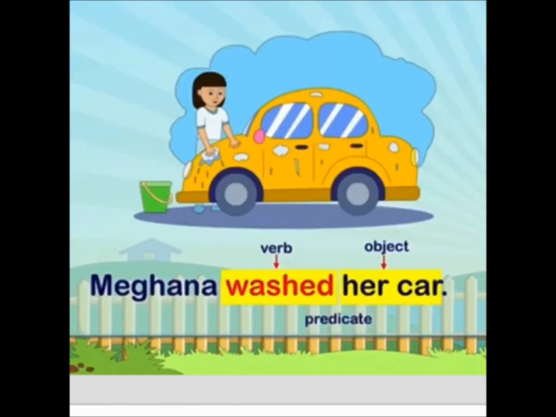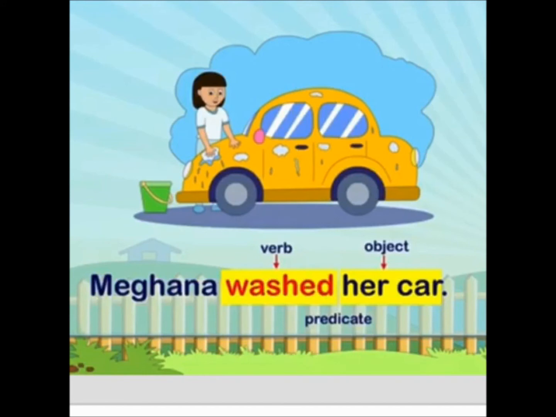Let's see one example. Meghna washed her car. Everything is marked for you, but to make it more clear, I am going to explain. In this sentence, Meghna is the noun. She is doing something. So that is our subject. We have recognized the subject. I hope you all are able to recognize the subject now. You know the definition of subject better. So keep our subject aside for a minute. Meghna, noun and the subject. We are keeping it aside.